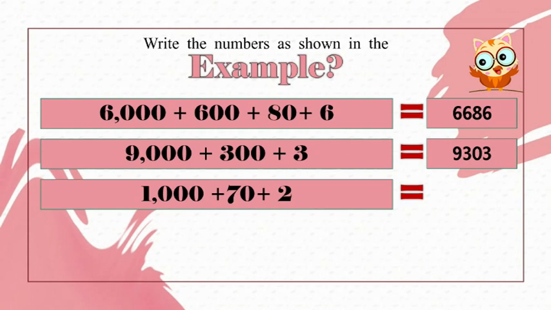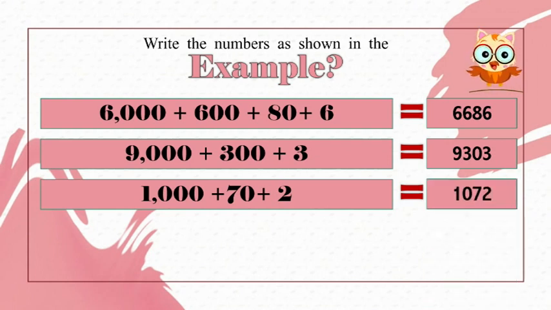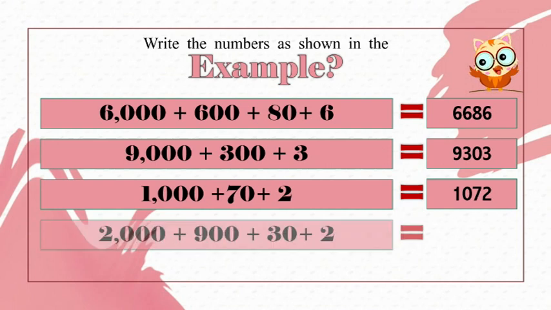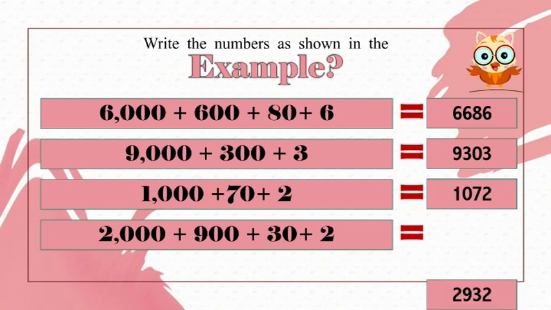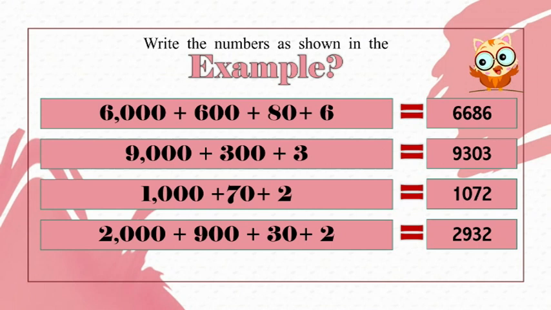Next one is 1000 plus 70 plus 2. How to write it? 1072. Last one is 2000 plus 900 plus 30 plus 2. Very good. 2932.